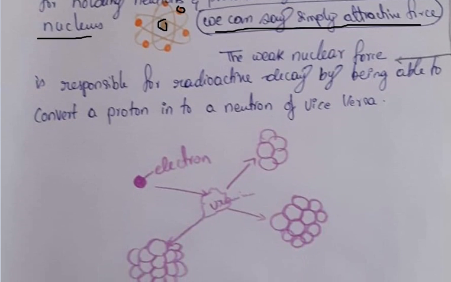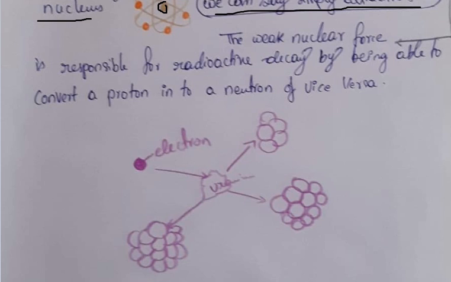And then we'll move on to weak force. The weak nuclear force is responsible for radioactive decay by being able to convert a proton into a neutron, or a neutron into a proton, or vice versa. So here whenever an electron comes and hits an element, like uranium, it will eject some sort of electrons, and it will get split into another form of element. So these are the basic four fundamental forces in nature.